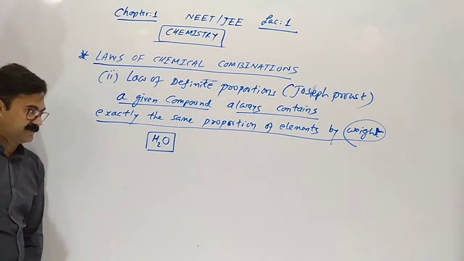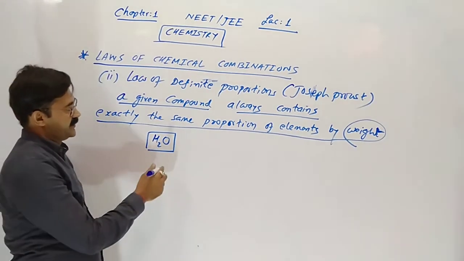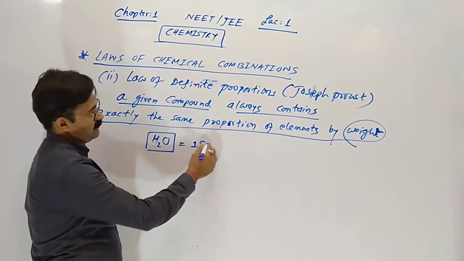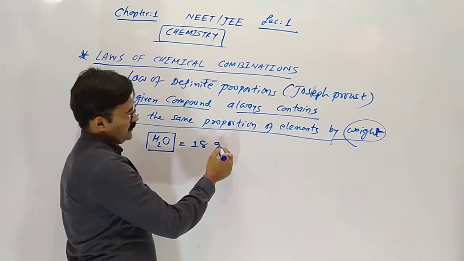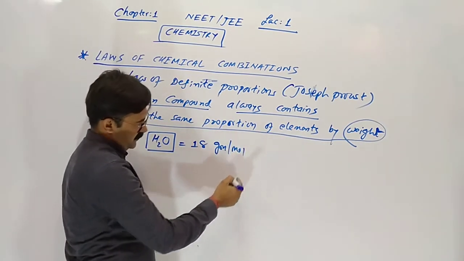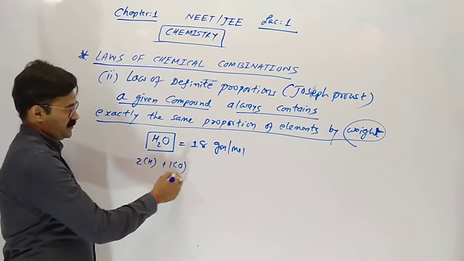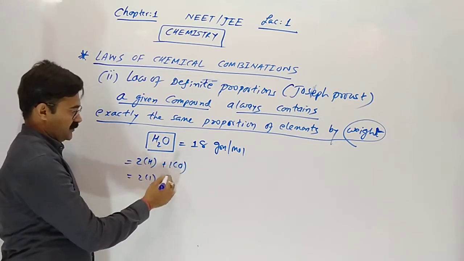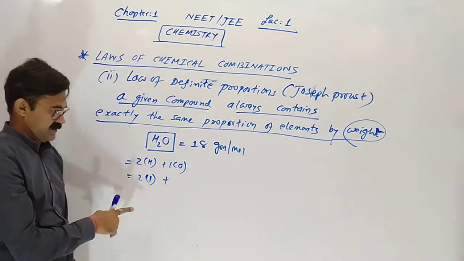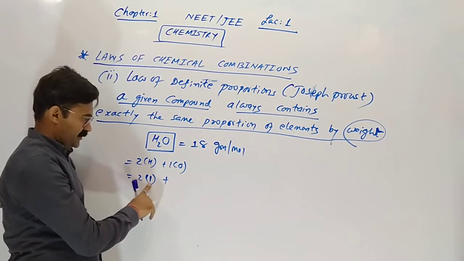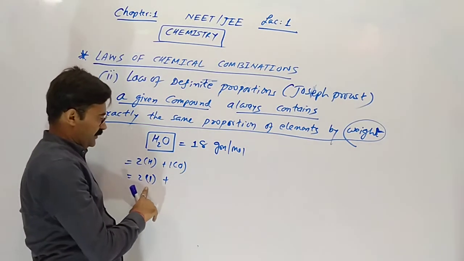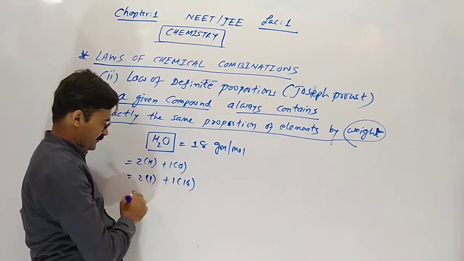If water is given, you can see its molecular mass is 18 gram per mole. Is it clear? There are 2 hydrogen and 1 oxygen. The approximate atomic mass of hydrogen is 1, accurately 1.008, and of oxygen 16.